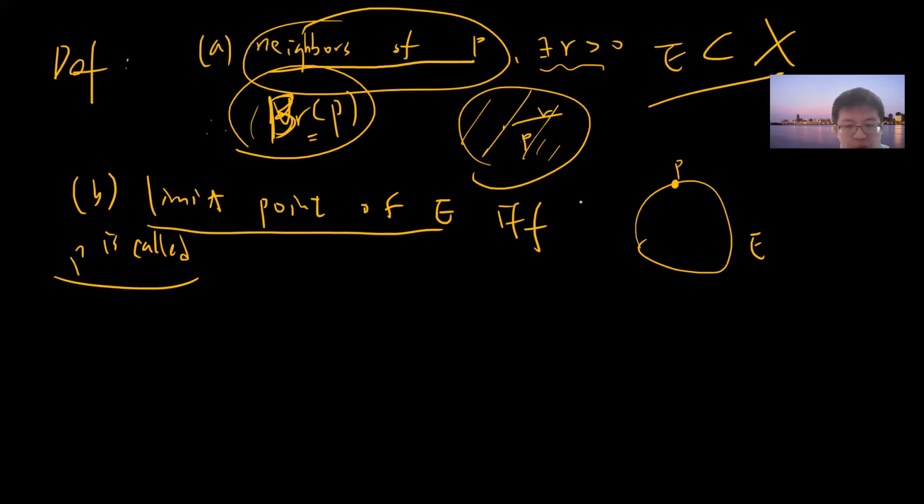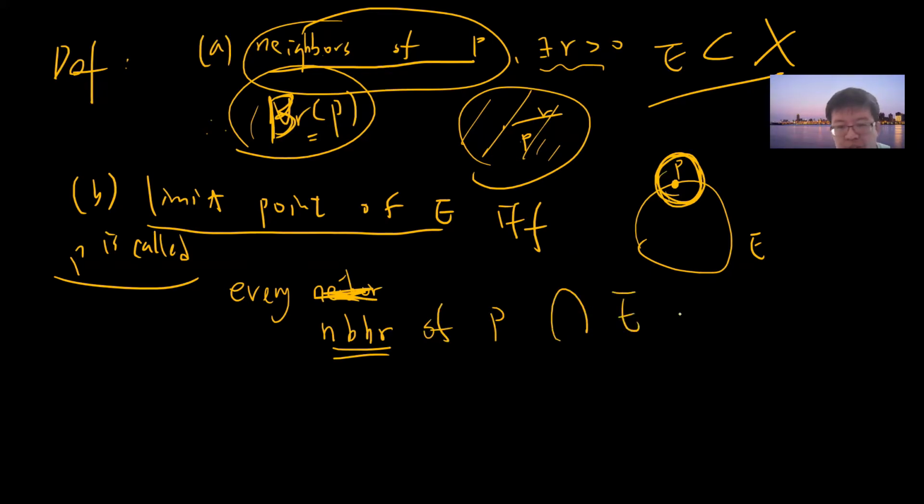The limit point of E: if every neighborhood, so you pick any neighborhood, now I use NBHD to abbreviate neighborhood, every neighborhood of p intersected with E is non-empty. This is called the limit point.